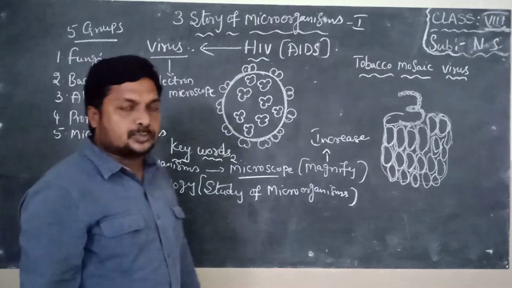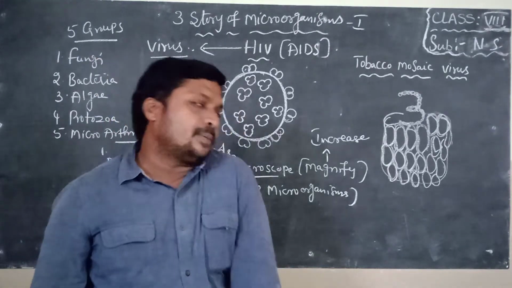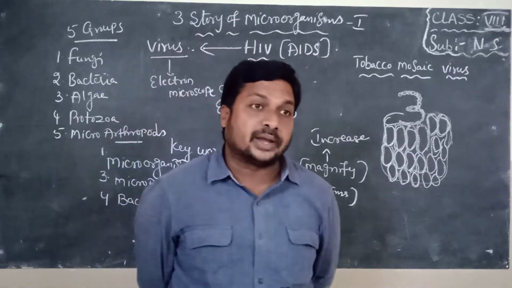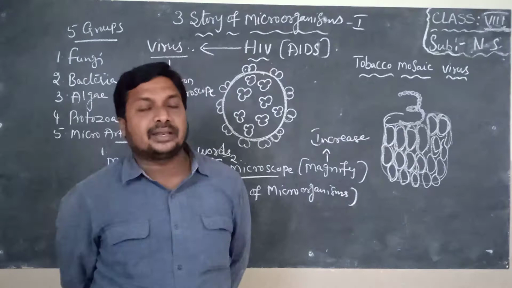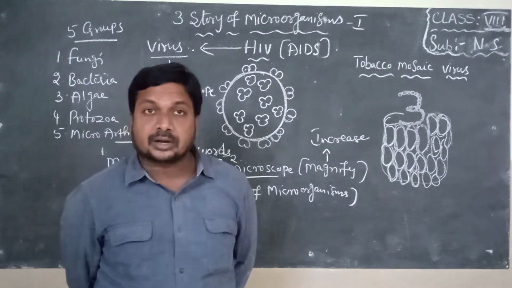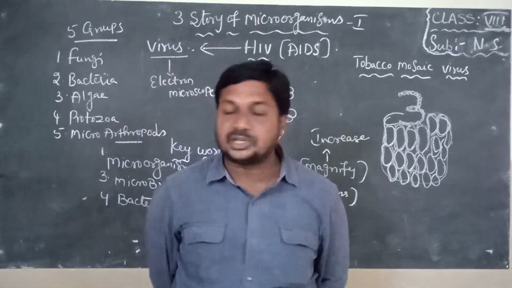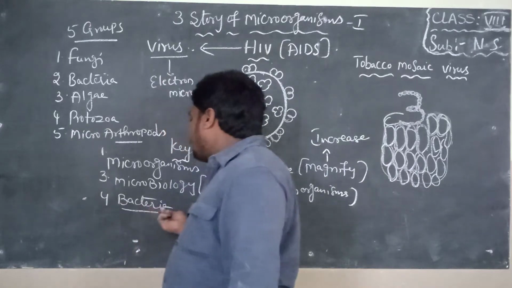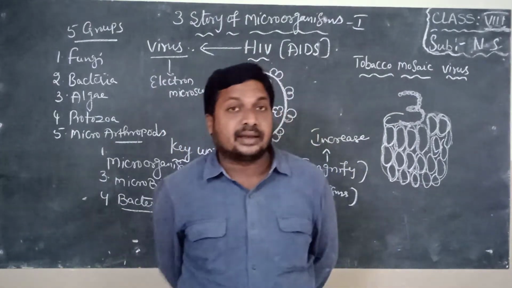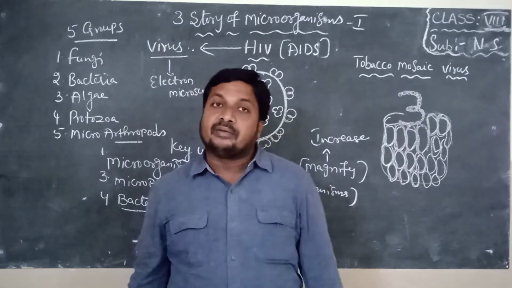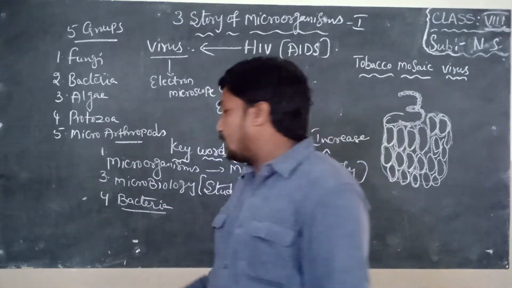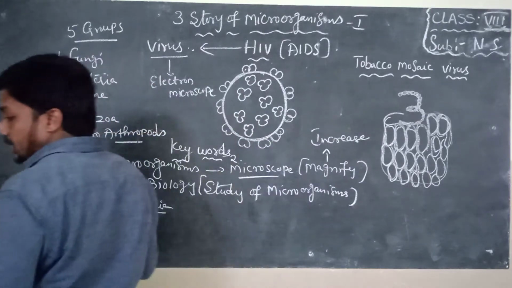Bacteria, already I explained. Some bacteria are useful to us, some are harmful to us. I already explained how to observe lactobacillus bacteria in the school lab. It is a bacteria which is present in milk, buttermilk or curd, which helps to prepare curd, children. Lactobacillus bacteria, and also some types of bacteria increase soil fertility, and some types of bacteria present in the intestine are helpful for digestion of food material. So this is about the bacteria, children.